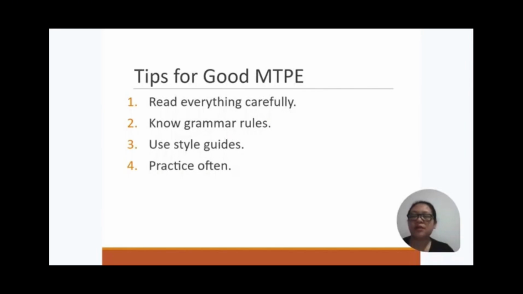A strong understanding of grammar helps you fix mistakes and improve sentence structure. Third, always follow the style guideline if one is provided. This keeps the tone, format, and word choices consistent across the translation. Lastly, practice often. The more you practice, the better and faster you'll get at post editing.